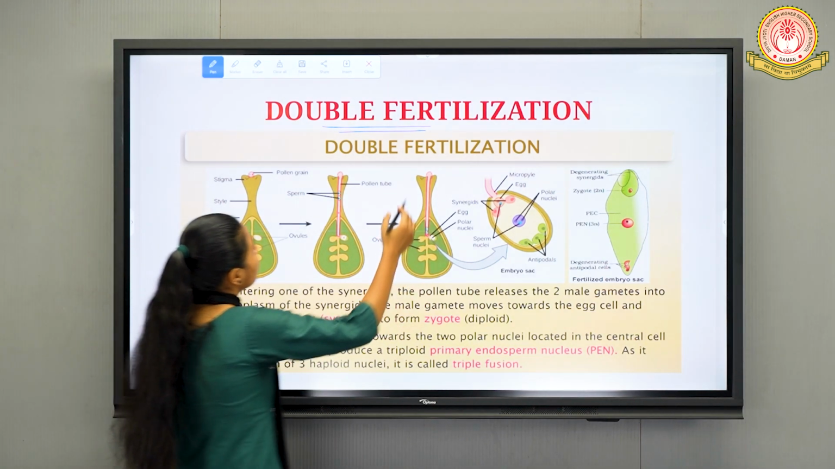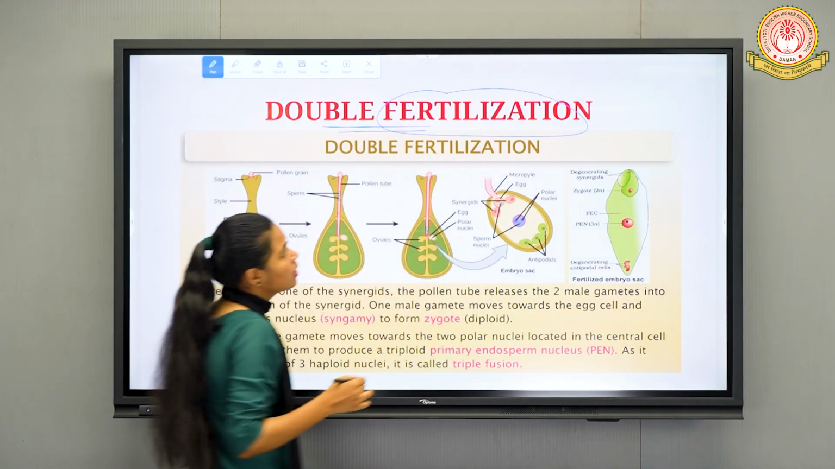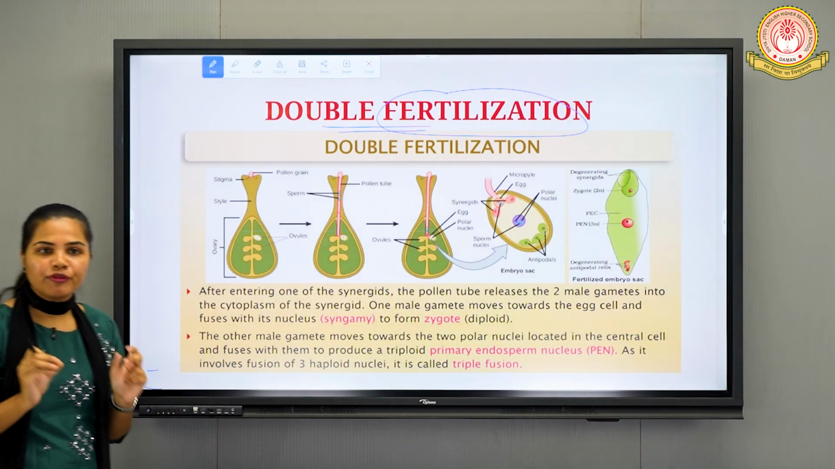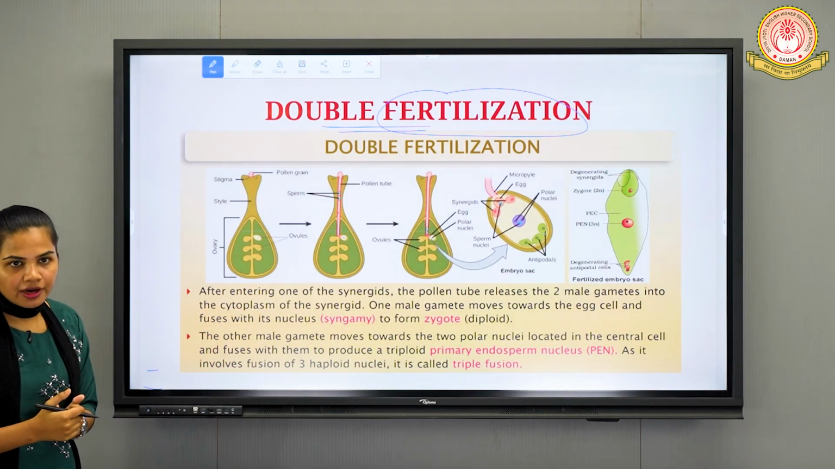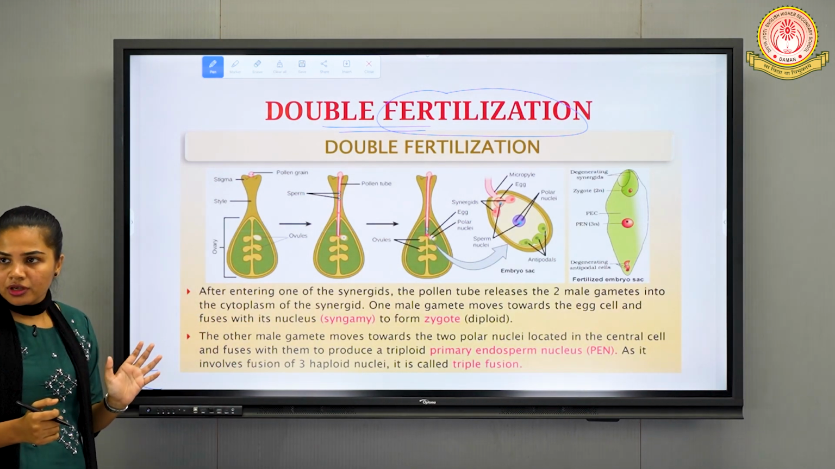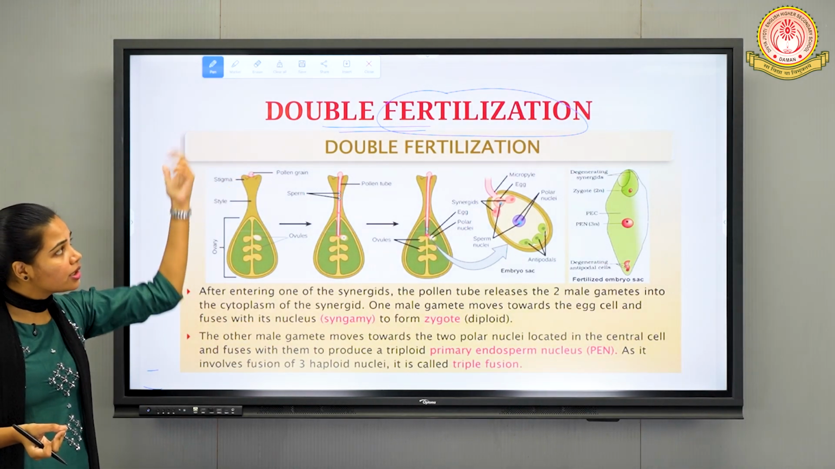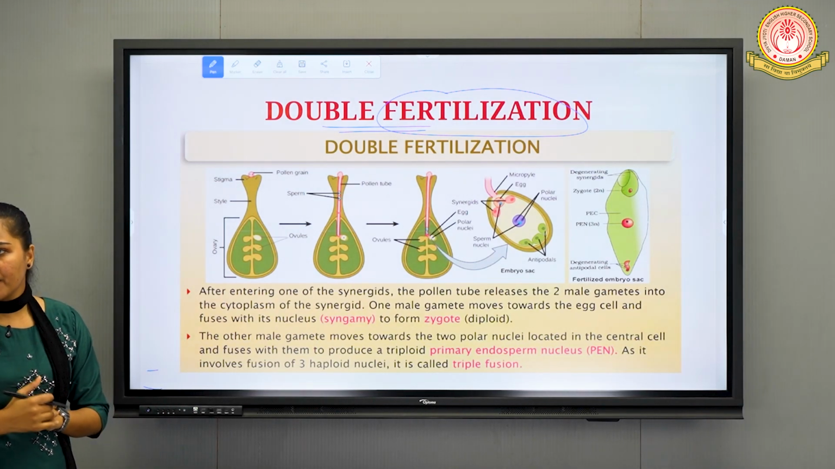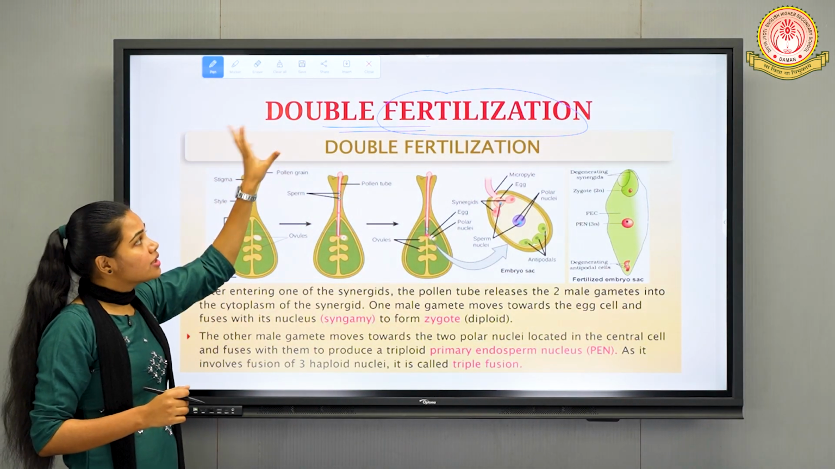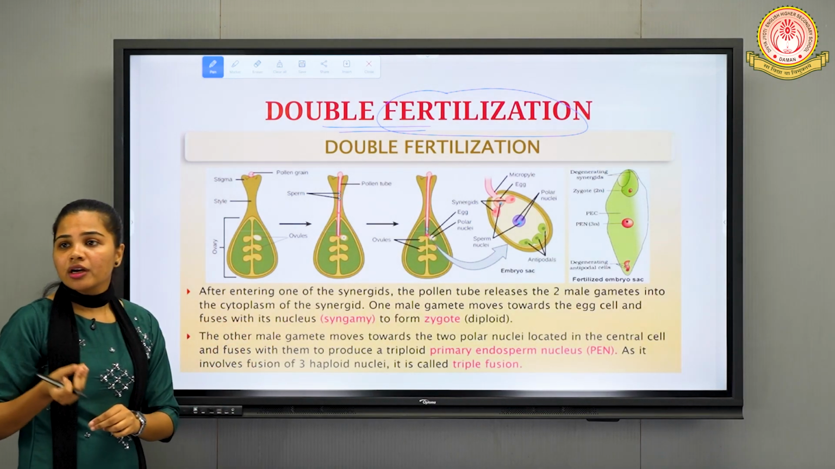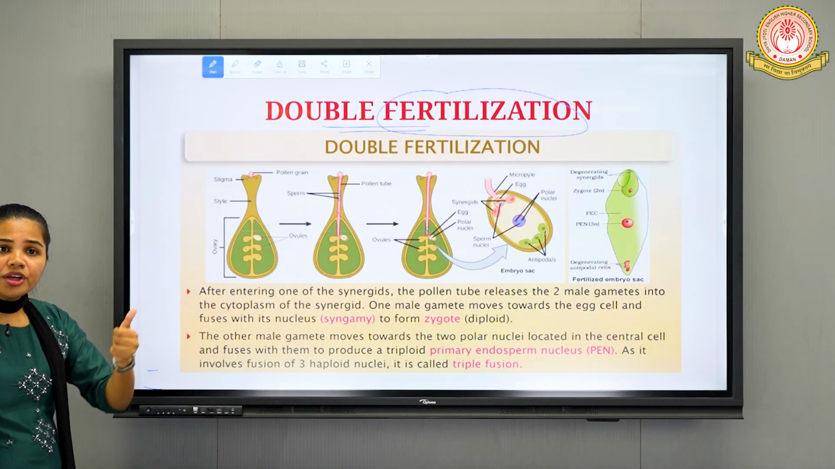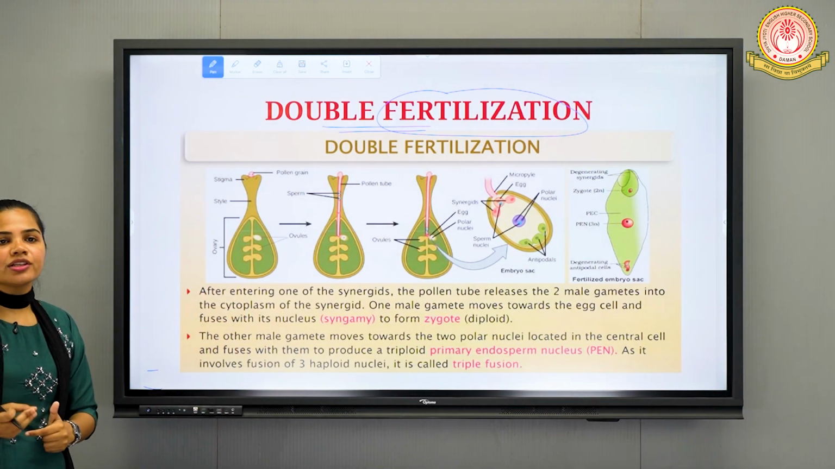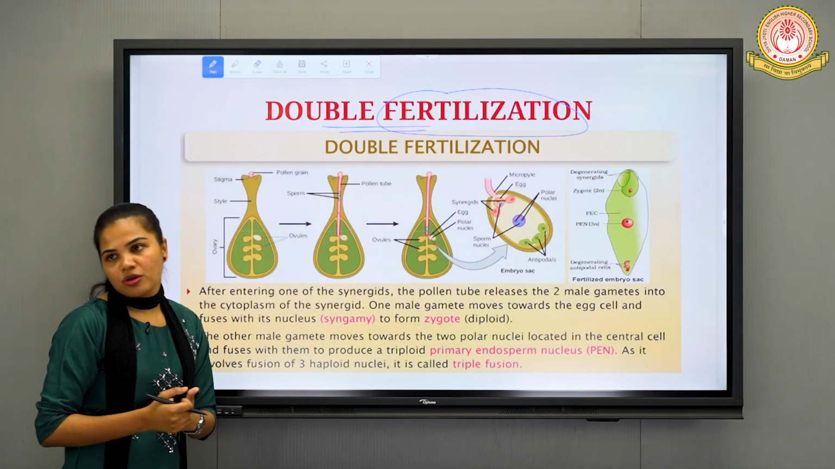So first of all, we need to understand the term fertilization. Fertilization means there is fusion between the male gamete and the female gamete, right? So that is what we are going to observe over here. That is clear from the term itself. There is fusion of male gamete with the female gamete. But now this double fertilization is a unique strategy which occurs only in flowering plants or angiosperms.